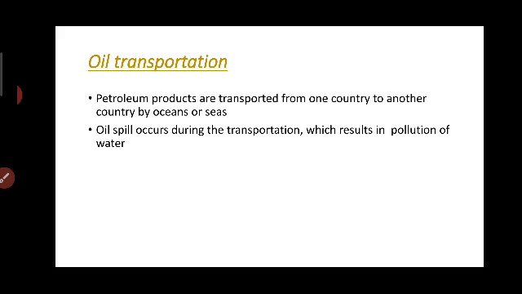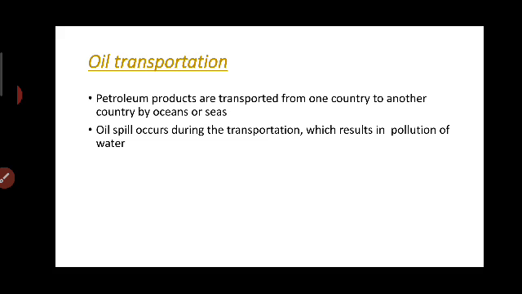Oil transportation. Petroleum products are transported from one country to another by ocean or sea. Oil spills occur during the transportation, which results in the pollution of water. Before that we have to discuss oil ships. They are the big ships that transport the oil. Accidentally, they lapse and the oil spills during the transportation, which results in the pollution of water.